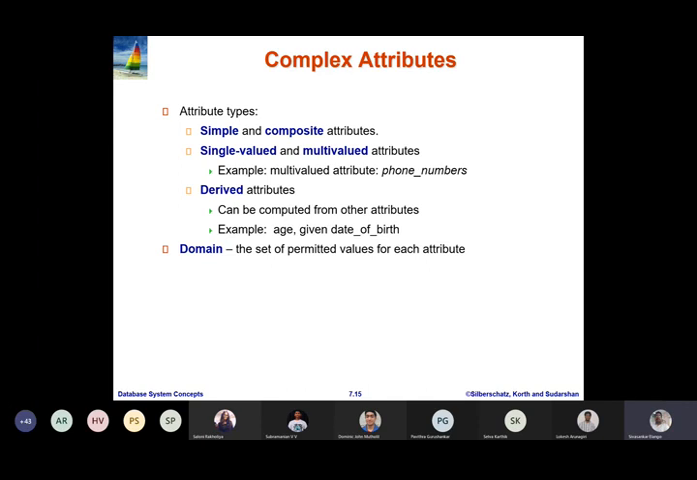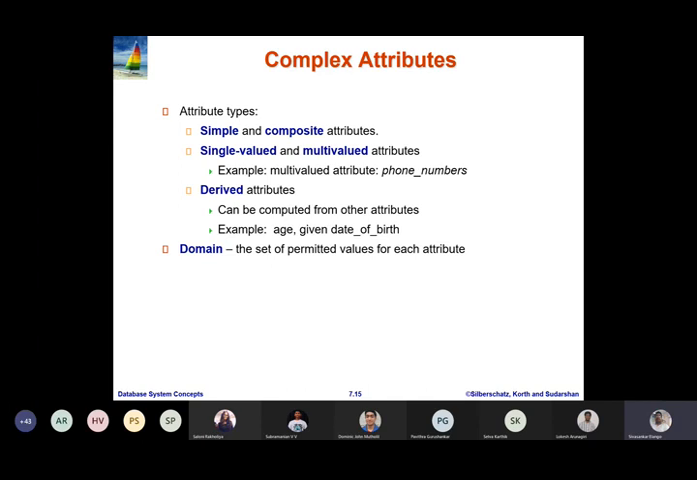So the address attribute of a particular employee can be further subdivided into door number, street name, city, pin code, and so on. If an attribute is divisible, it is known as a composite attribute, whereas if an attribute is indivisible, it is known as a simple attribute.